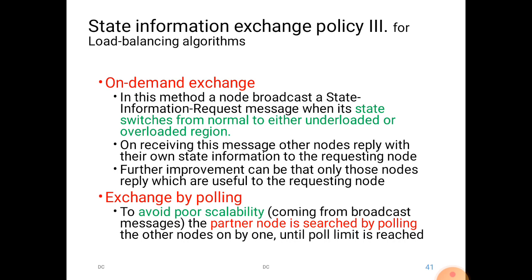To avoid all this, the partner node is searched by polling. If a node needs a partner, it will just start a poll. The poll request is sent to one node by another.